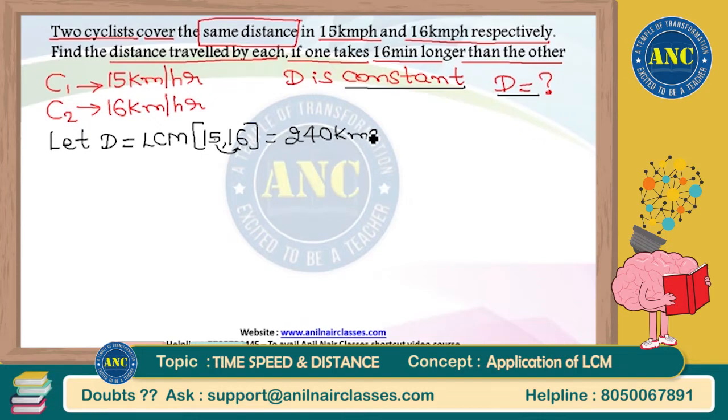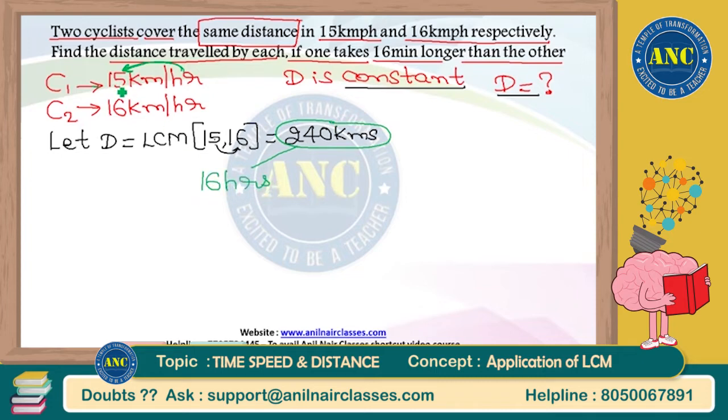This is my assumption. I am repeatedly saying this statement, sir. People who did not understand previous question, listen to this question carefully. My assumption of distance is 240. It may or may not be the correct answer. Now listen carefully, sir. If I assume the distance as 240, cyclist 1, in 1 hour he will cover 15 kilometers. To cover 240 kilometers, how many hours he will take? He will take 16 hours.